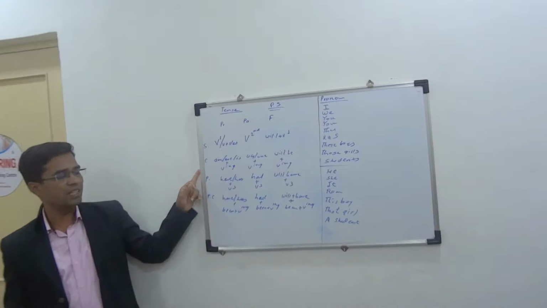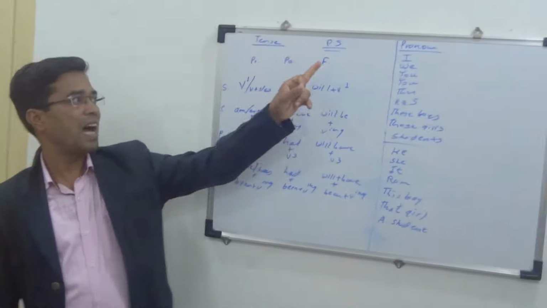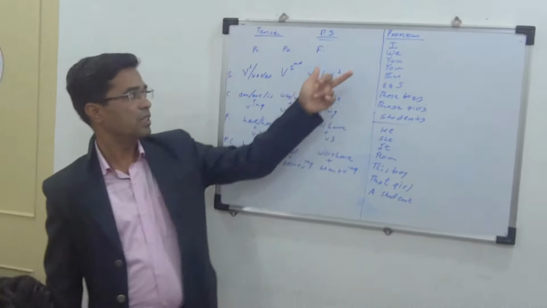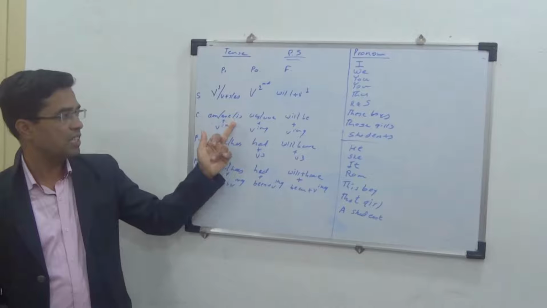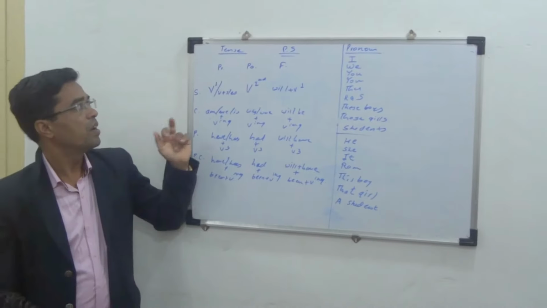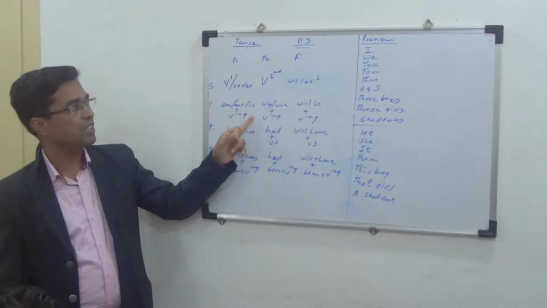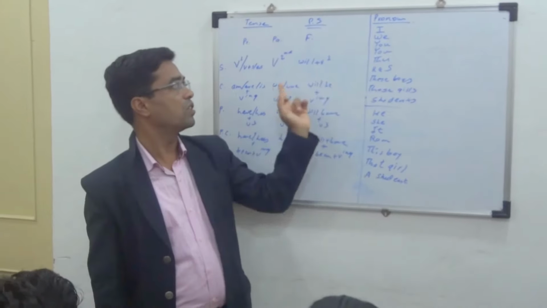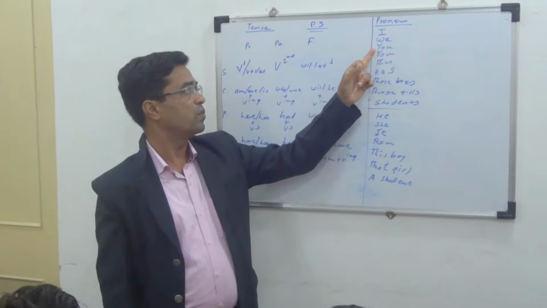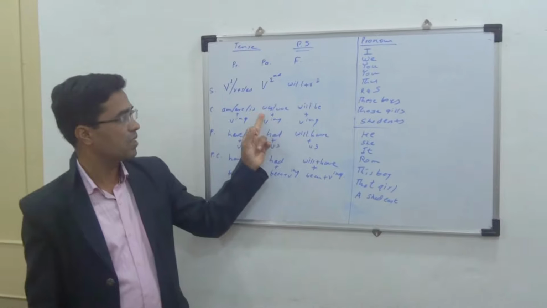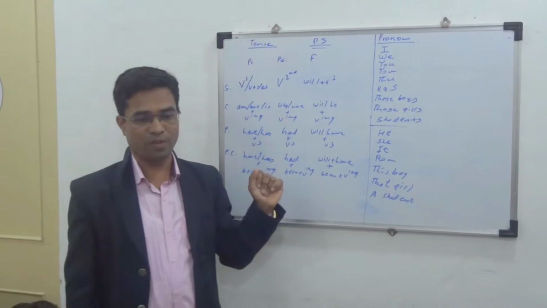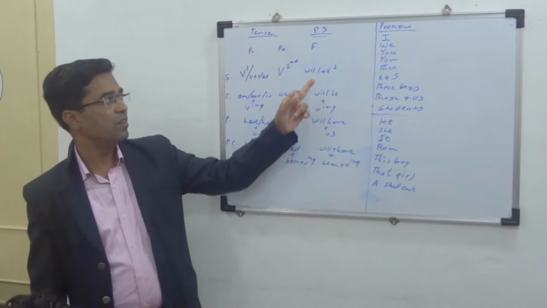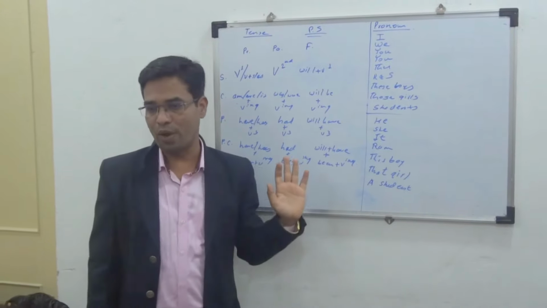In present continuous tense we use am with I and are with other pronouns and is with the he group pronouns. In past continuous tense we use was with I and were with the other pronouns and was again with the he group pronouns. In future continuous tense we use will be with the I group and he group pronouns.